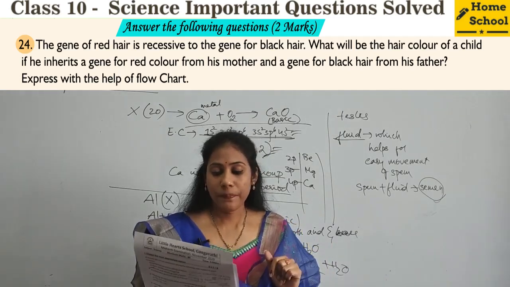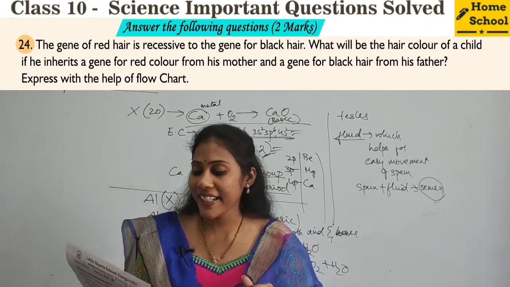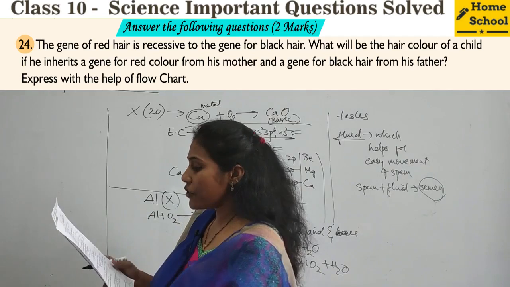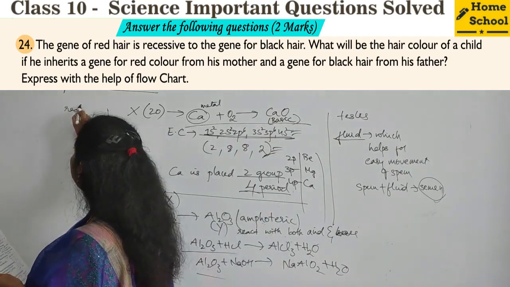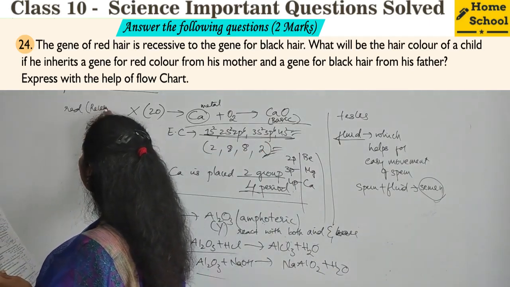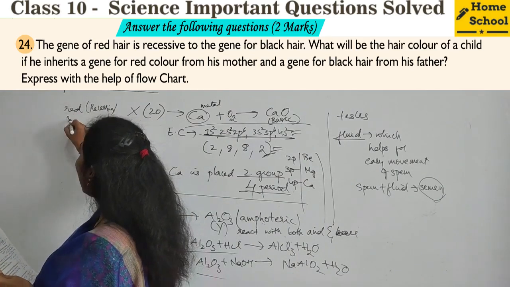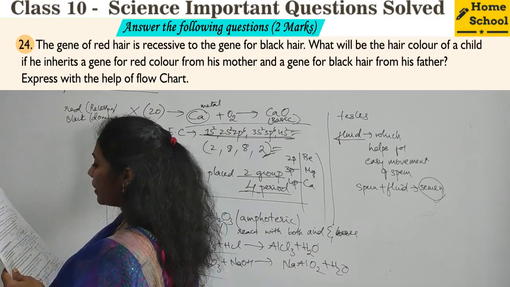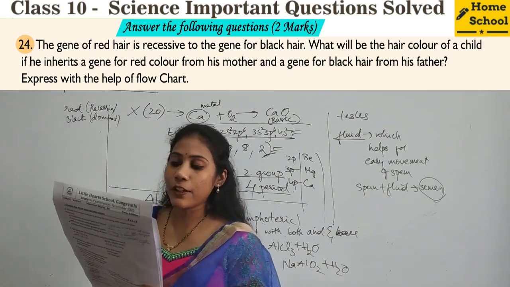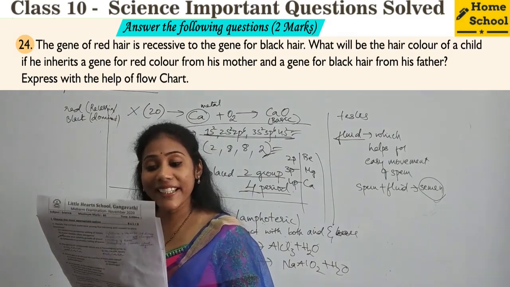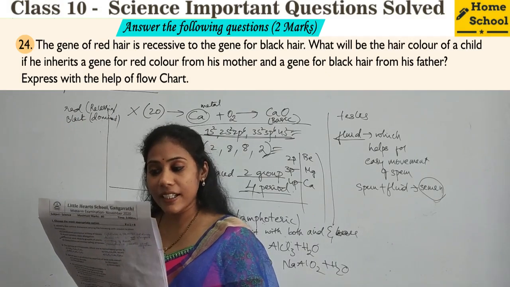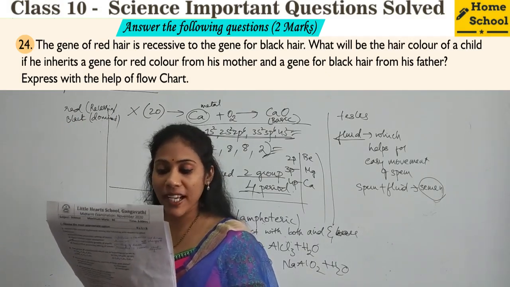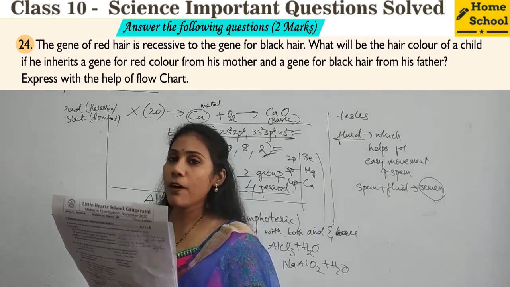Just see the question. The gene of red hair is recessive to the gene of black hair. So which is the recessive gene here? Red is recessive, and black is dominant, definitely. What will be the hair color of a child if he inherits a gene for red color from his mother and a gene for black from his father? Express with the help of a flow chart.